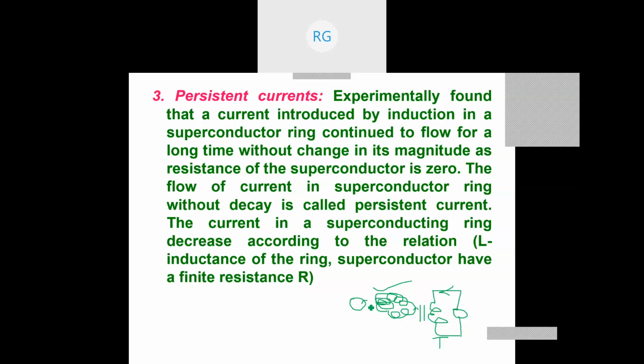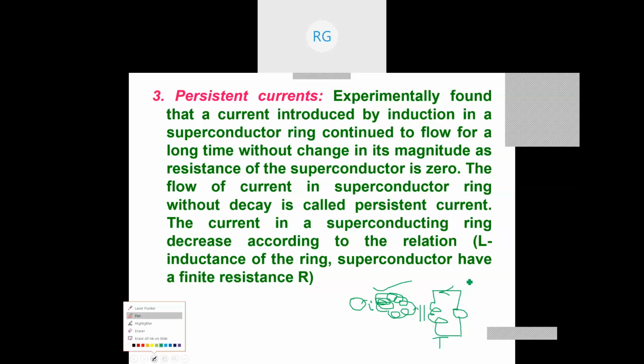Once the current I is induced in it, as the resistance of the superconductor is practically zero, the current flows without any loss, because there is no ohmic loss, and it is already at lower temperature, so there are no eddy current losses. As there are no losses, the current goes on moving in the ring without any decay.